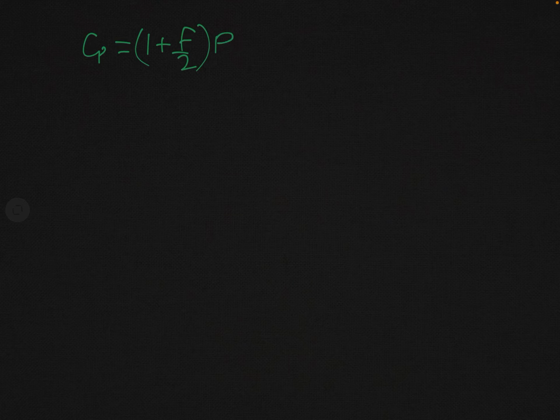Again, CP. You know CP is 1 plus F over 2 times R, so 1 plus 6 over 2 times R, and this is 4R.